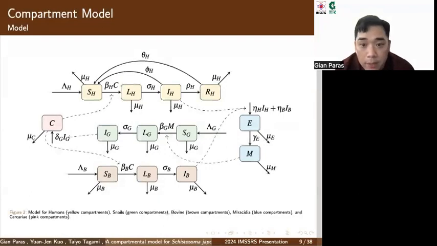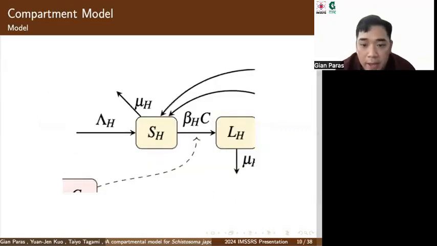Here is our compartmental model. Due to time constraints, I won't be able to go through this in detail. However, it's important to note that the yellow compartments represent the human population, the green compartments represent the snails, the brown represent the bovines, the blue compartments on the right represent the miracidia and the eggs, and the pink compartments represent the cercariae.